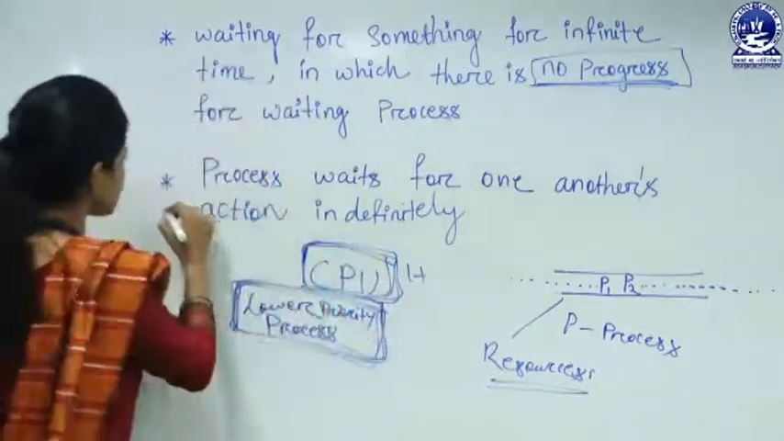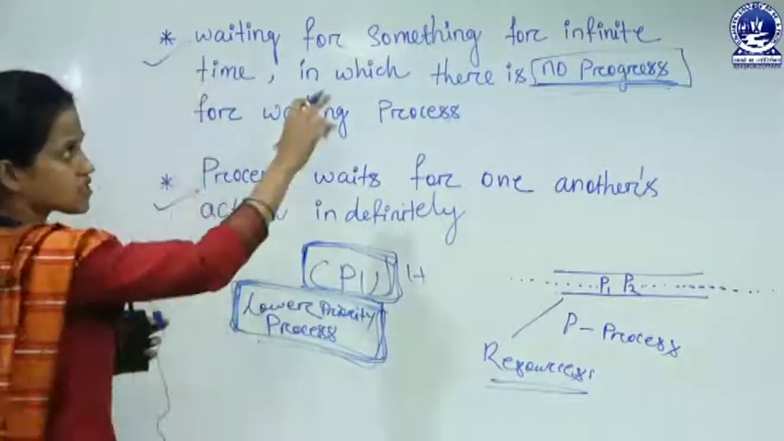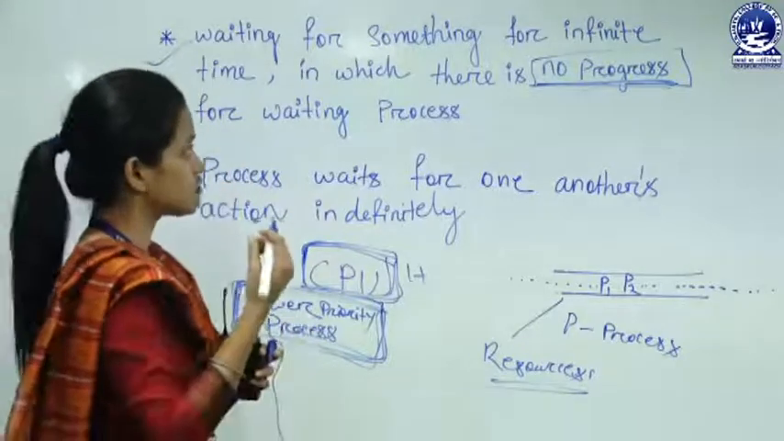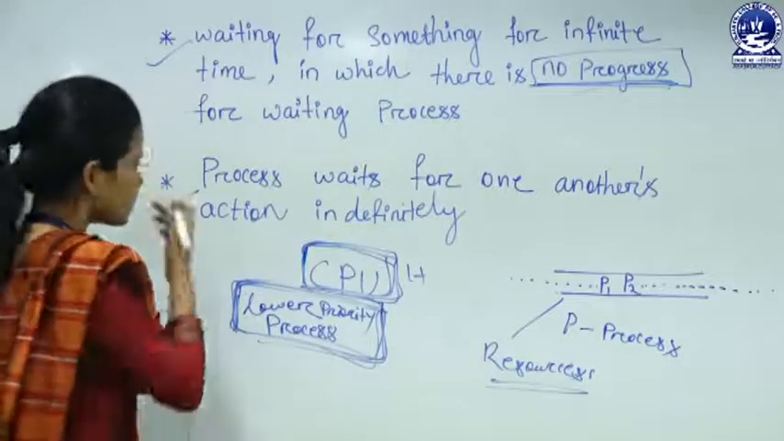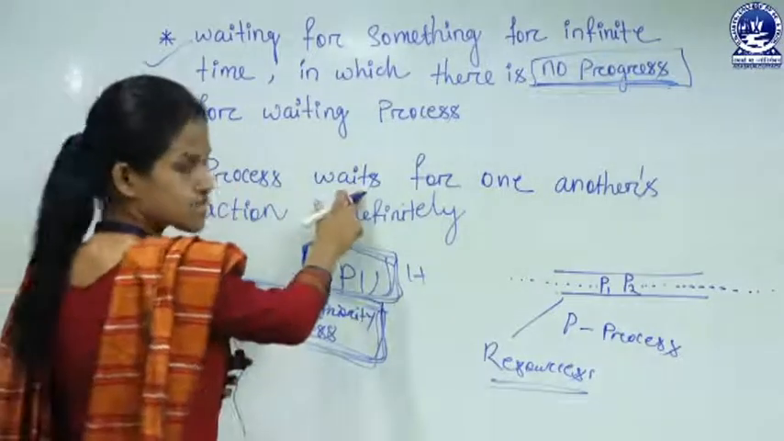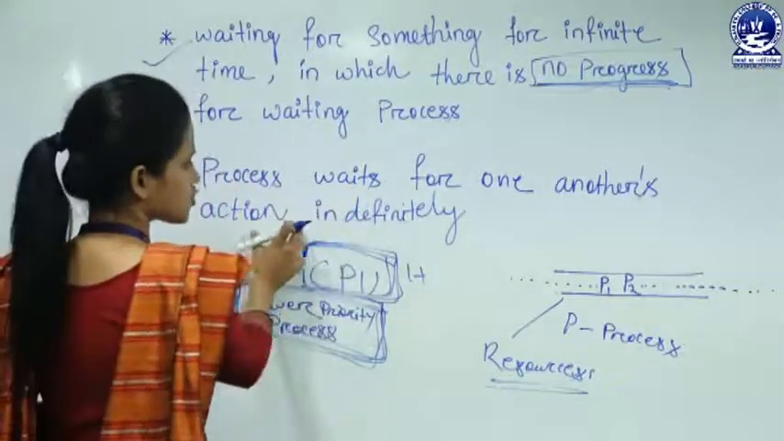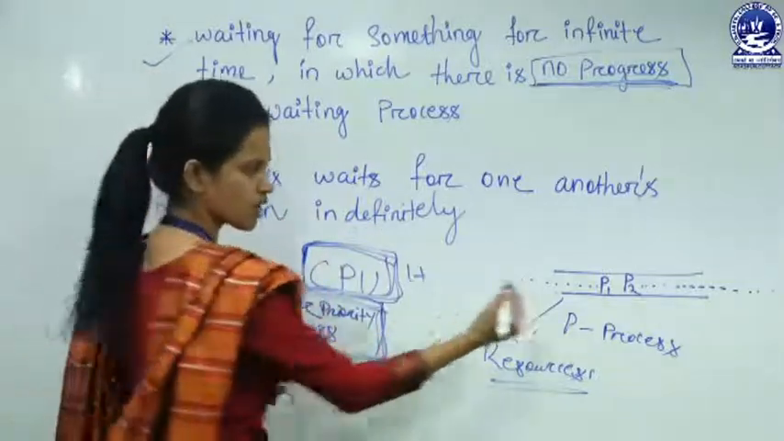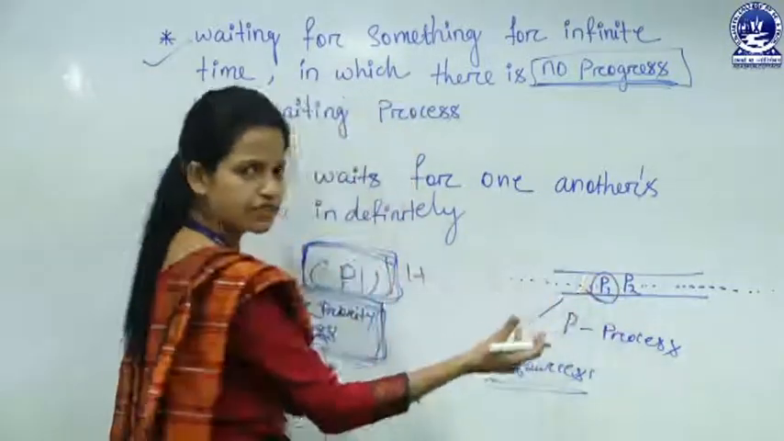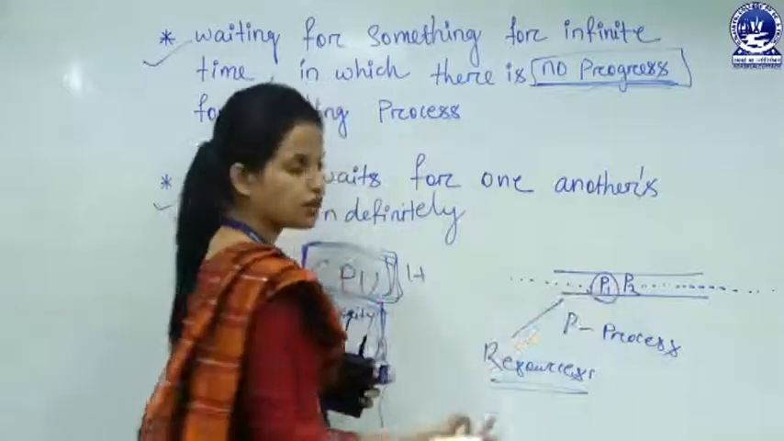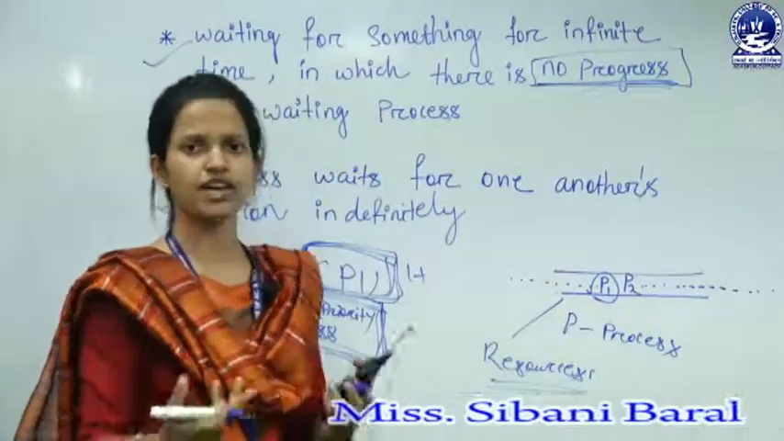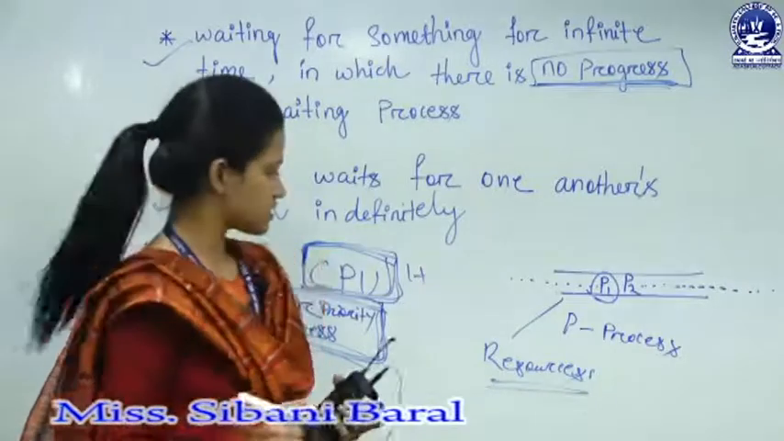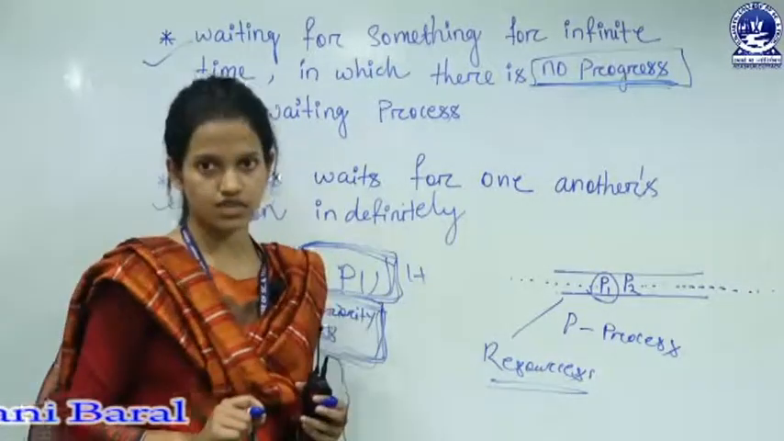The first case is waiting for something for infinite time, in which there is no progress for the waiting process. And second, we can say a process waits for another's action indefinitely. P1 is waiting for P2's actions, P2 is waiting for P1's actions, and they are just waiting indefinitely. Fine, that is the deadlock state.